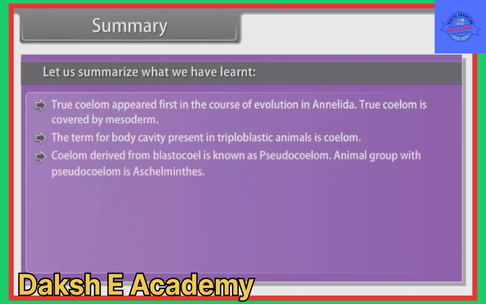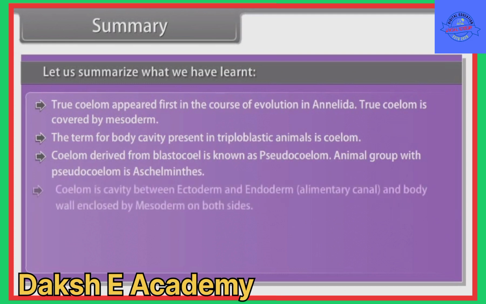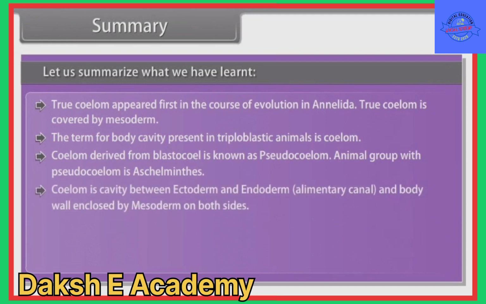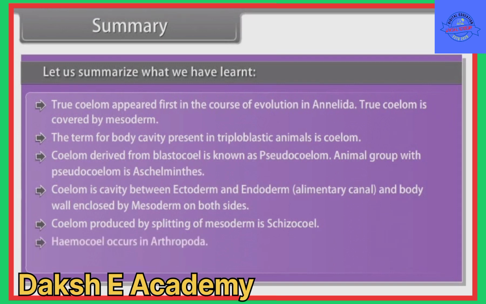Coelom derived from blastocoel is known as pseudocoelom. Animal group with pseudocoelom is Aschelminthes. Coelom is the cavity between ectoderm and endoderm, that is, alimentary canal, and body wall enclosed by mesoderm on both sides. Coelom produced by splitting of mesoderm is schizocoel. Hemocoel occurs in Arthropoda. An enterocoelomate invertebrate group is Echinodermata.